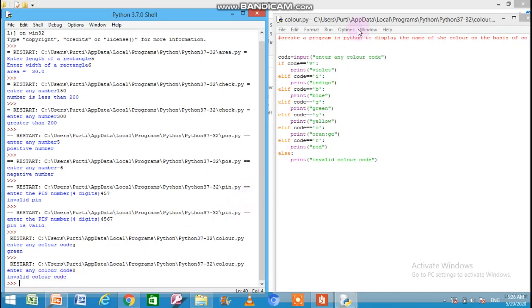So in this way students, you can work on a single condition and you can also work on multiple conditions in Python by using the control structures. The rest of the programs which are given in the book, see all the programs and try to do the programs with pencil in your fair copy.